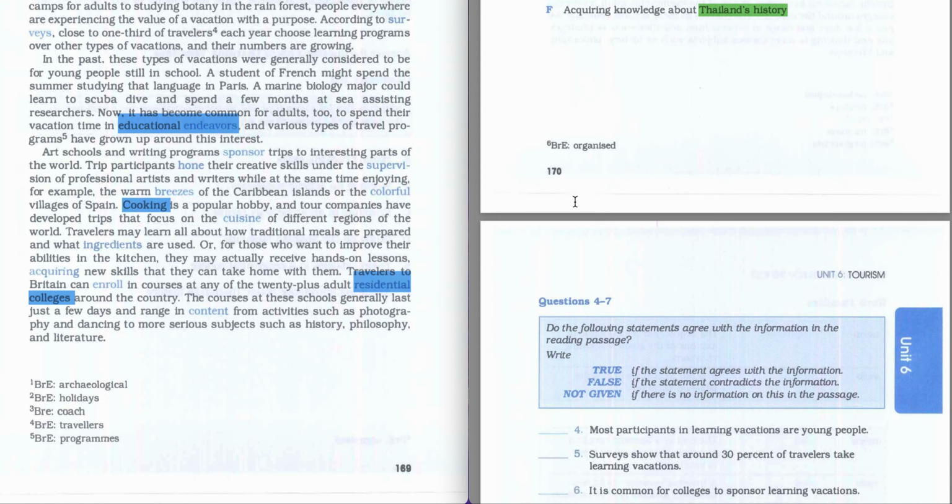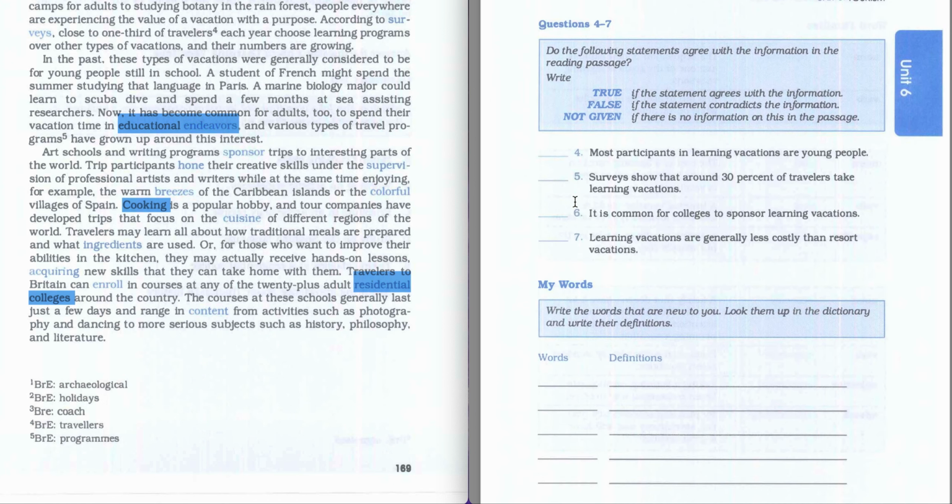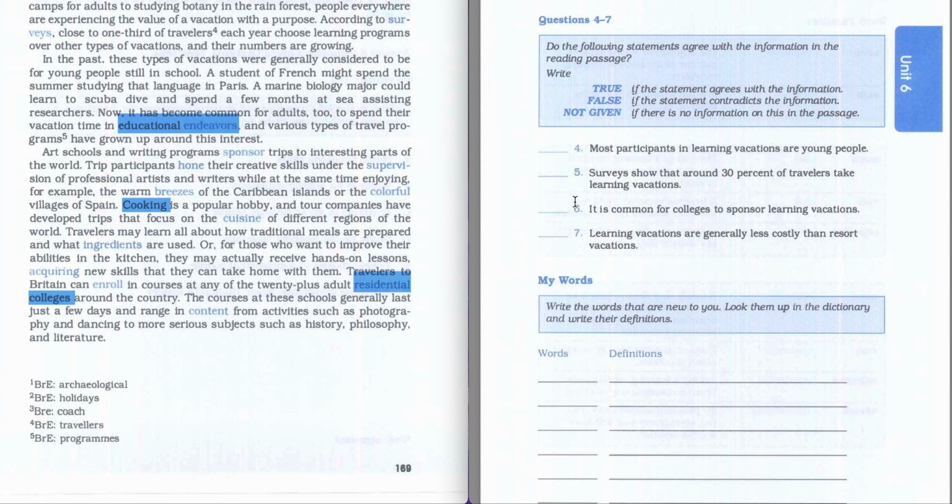We go further, and questions 4 to 7. Let's read the task. Do the following statements agree with the information in the reading passage? True, false, not given. 4. Most participants in learning vacations are young people. So our keywords are going to be participants and young people.